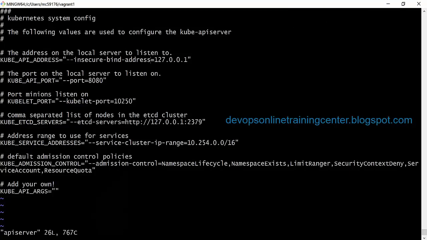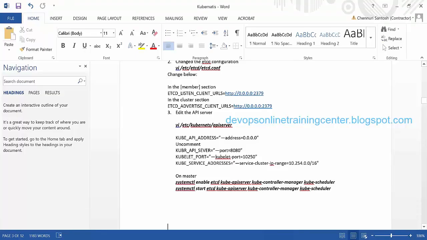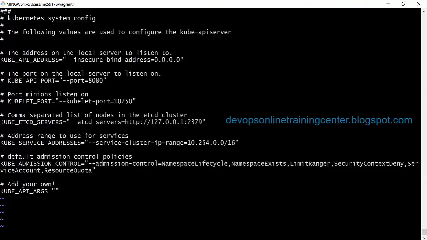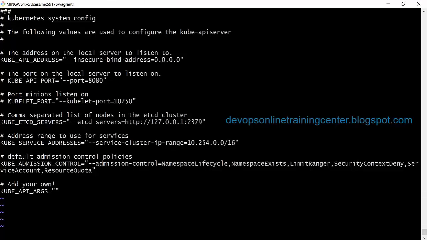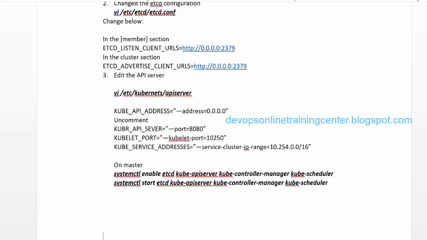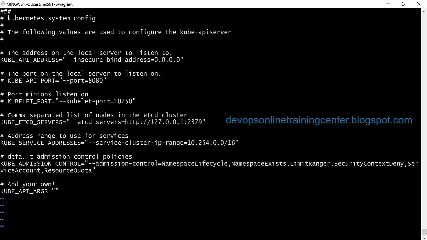Again here 127 is there, that we need to modify it to 0.0.0.0. This is to allow from all the machines, right? And Kube API server, etcd server, port 8080. Where is port 8080? Okay, this we need to uncomment.